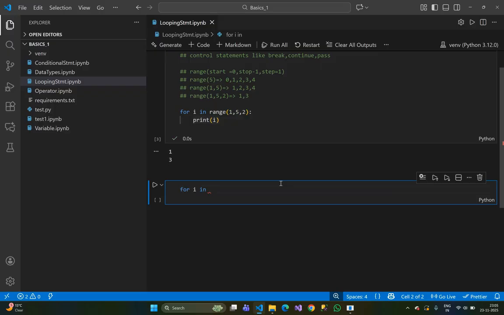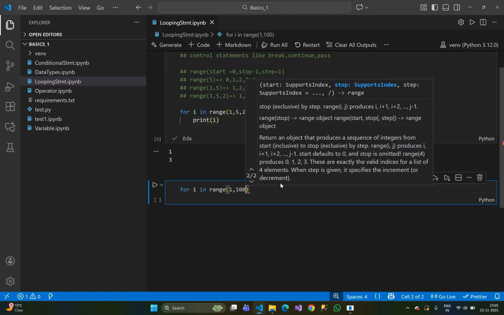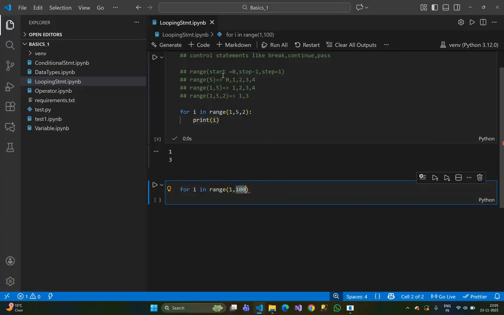Just very simple. For I in, just give the range. In range I want to print from 1 to 100, so I will start the range from 1. When I write 100, it will go from 1 to 99, because it will iterate till stop minus 1.